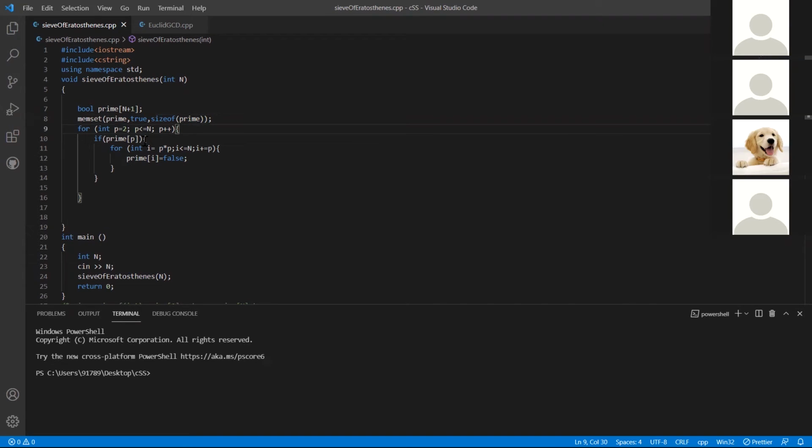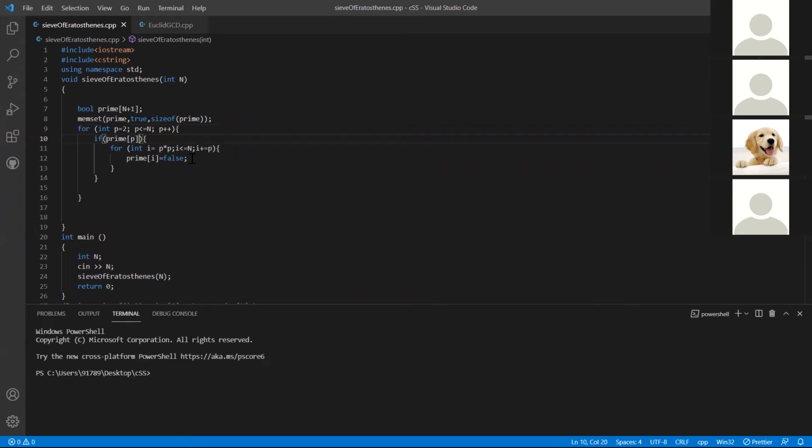Now, in order to save time, I will only iterate over the elements that are true. Then I will check for multiples of each number. So when I run the loop for 2 for the first time, all the multiples of 2 will be false. After that, it's incrementing to 3. Here we have p plus plus, it is incrementing to 3. I'll check if prime of 3 is true. Yeah, prime of 3 is true.